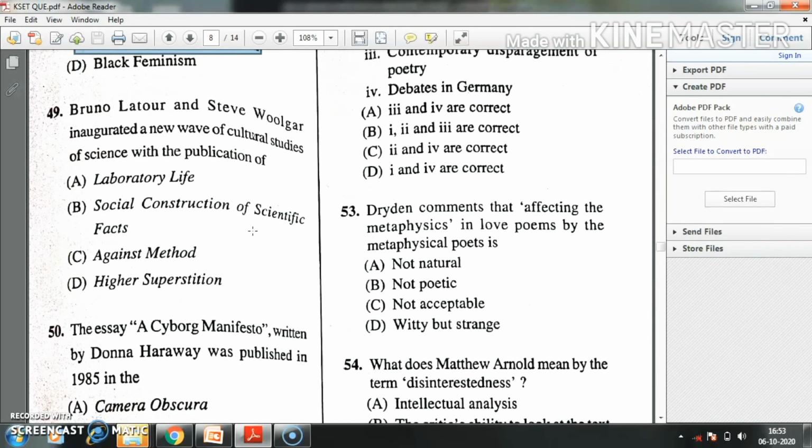Question number 49. Bruno Latour and Steve Woolgar inaugurated a new way of cultural studies of science with the publication of dash. Option A, Laboratory Life. Option B, Social Construction of Scientific Fact. Option C, Against Method. Option D, Higher Superstition. The right answer is option A, Laboratory Life.